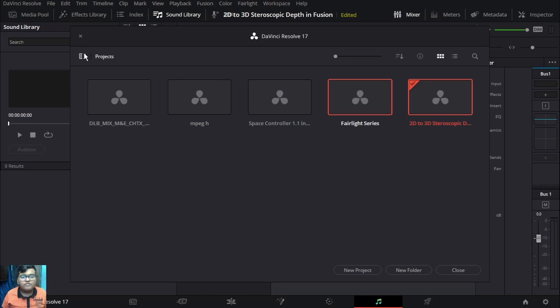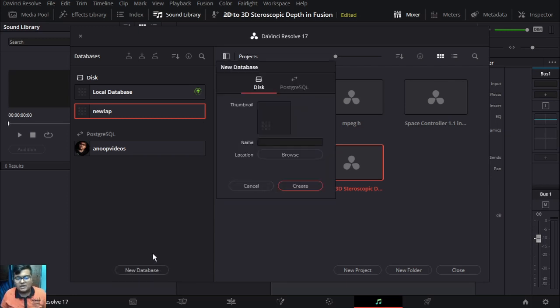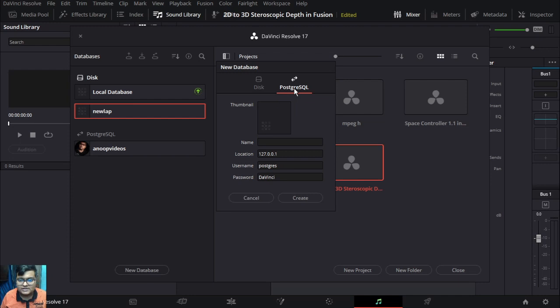So first of all, we have to go to the home page where you launch for the first time and the pop-up comes up. That is the main page. Okay, the databases and all are shown, and there is a create new database option. Click on the new database. In the new database, let's click on PostgreSQL, and you can add your custom images like how I did. You can name it whatever you want. I am just gonna write it as sound effects.